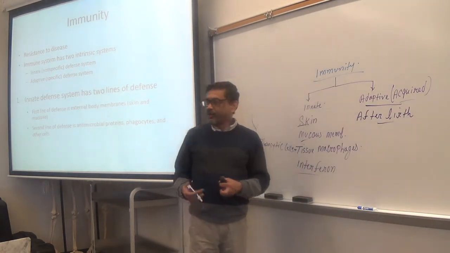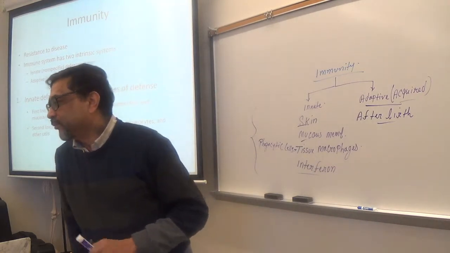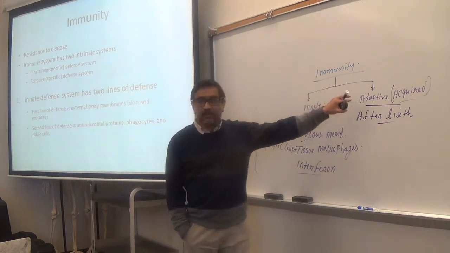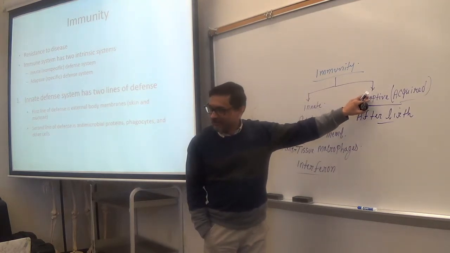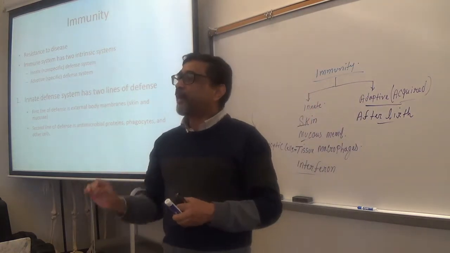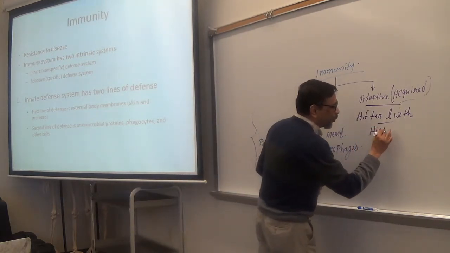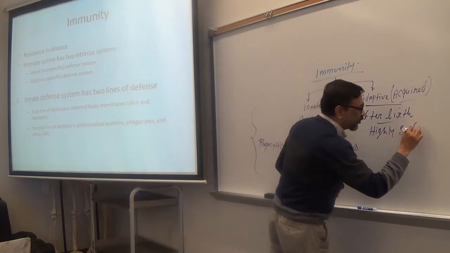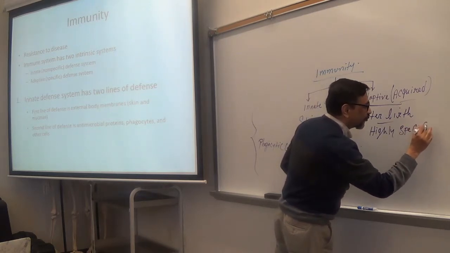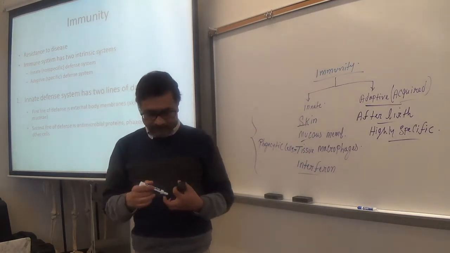Due to exposure to antigen. Now you tell me, simple question, which one is specific? This one or this one? Highly specific. Adaptive, right? Against a specific antigen. Is it clear? So adaptive or acquired immunity is highly specific. Created only to respond to an antigen.